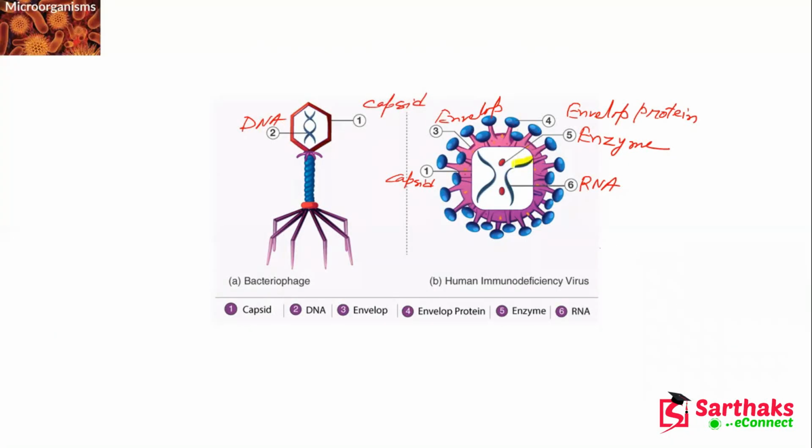So this is the RNA. And here you can see these are the envelope proteins, and this one is the envelope, and this is called the capsid, the protective coating. This coating is called the capsid. And here is the structure that we have discussed earlier.